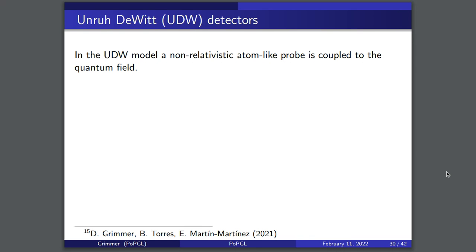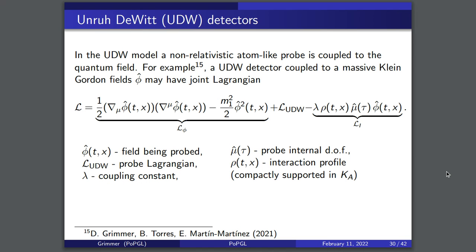Okay, the second detector model is the Unruh-DeWitt detector. It's a non-relativistic atom-like probe which is coupled to the quantum field. And again, there are many ways to do this, but just to give you one example, here is an Unruh-DeWitt detector coupled to a massive Klein-Gordon field phi. This may have this joint Lagrangian here. Here's the Lagrangian for the field, right? Here then is the Lagrangian for the probe, and you can basically assume whatever sort of internal structure you want for your Unruh-DeWitt detector.